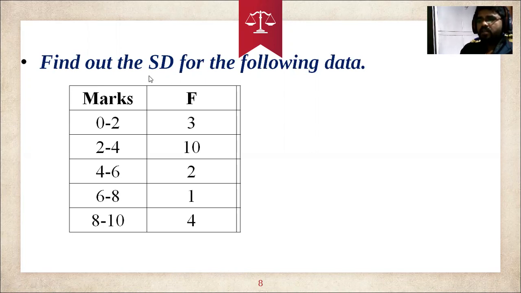Before going to this standard deviation, we need to remember the formula of standard deviation. You need to remember it when the data is group data, or we can say descriptive, or in a continuous series. See, this seems a continuous series. So what is the formula for group data? Sigma is equal to the square root of summation f (x minus x bar) whole squared, divided by summation of f.